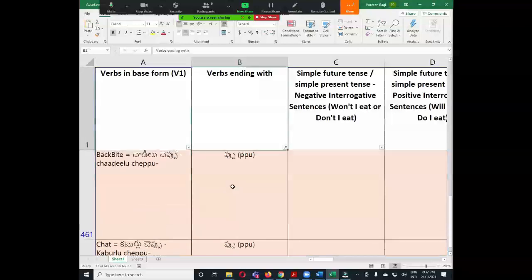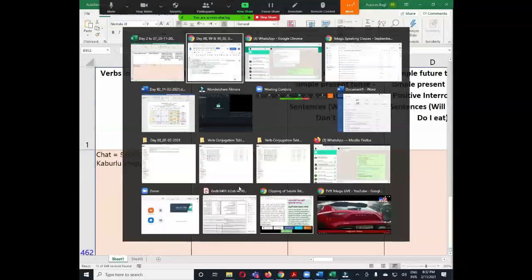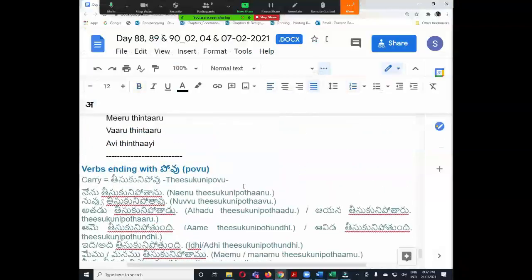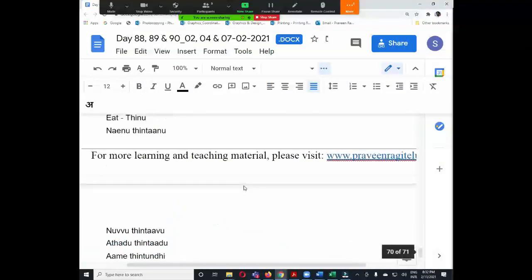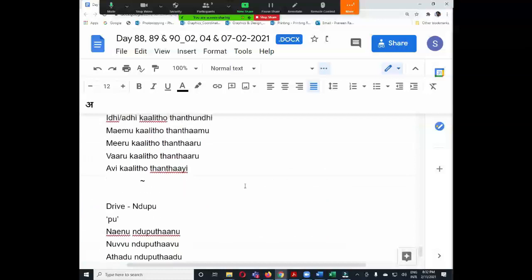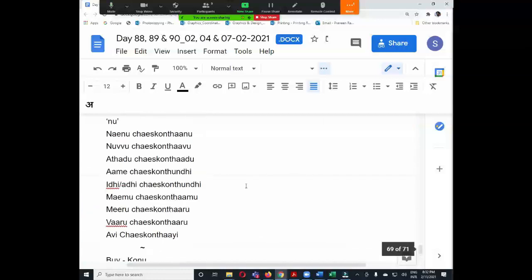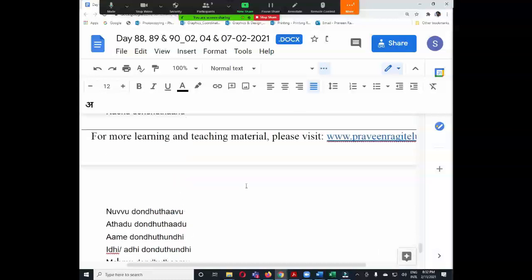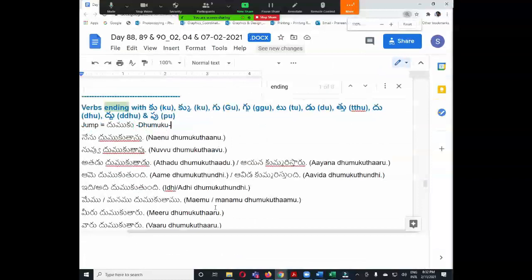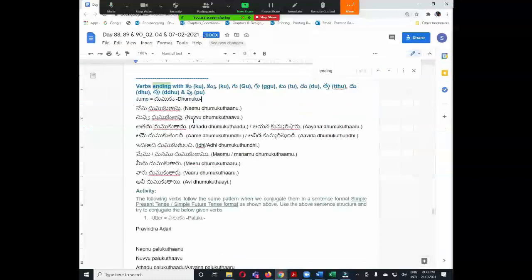So this one we can keep in the existing category. I will just copy this one. There is a category where we don't make any change, but we just add the common suffix, that is tanu, tadu, tundi, like that. So in that category I will add this one, and I will also put a note there regarding the bu replacement. So this is the category we use to conjugate directly without making any change. So I will add it here.